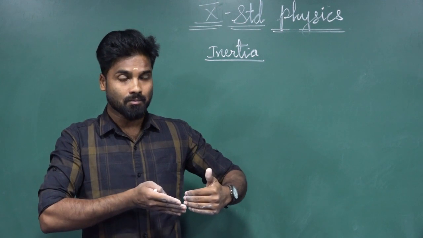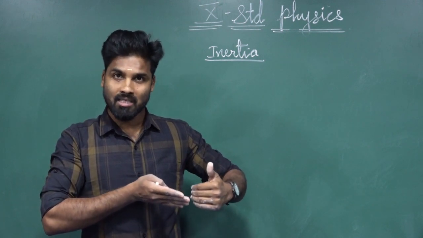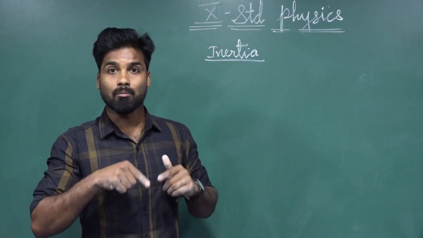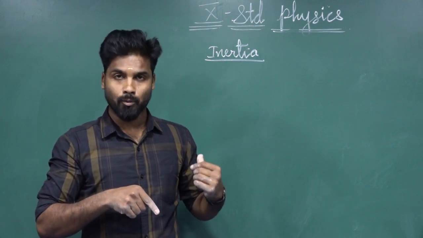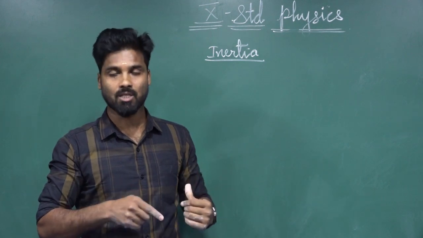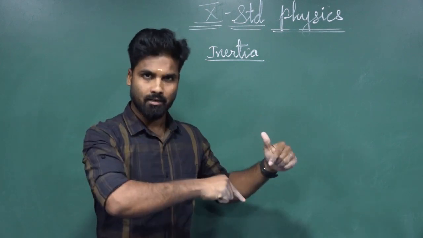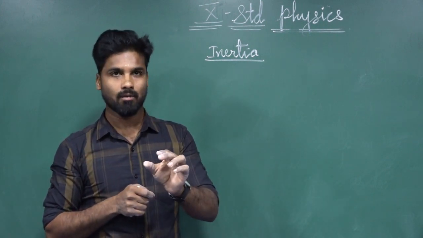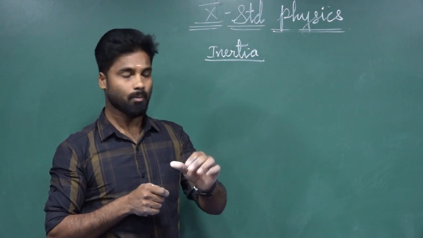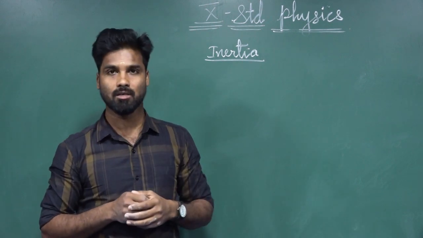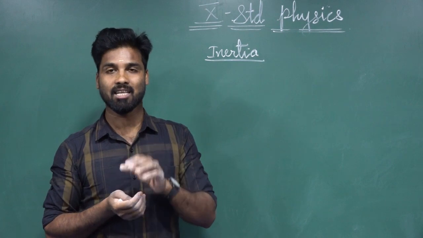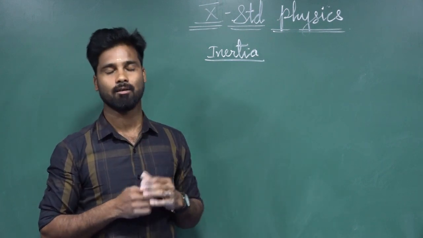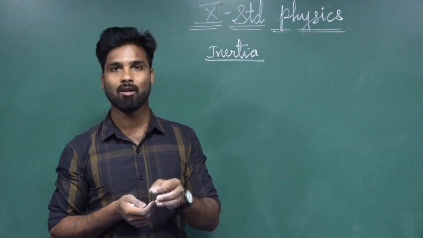Before the bus starts, what is the state of the bus? It is in the rest state. So while it is moving, our body tries to continue to stay in the state of rest. So that's why our body leans in the backward direction. If you understand these examples carefully, we can come to one conclusion: whenever we try to change the state of an object, definitely it will not allow, it will be opposed.